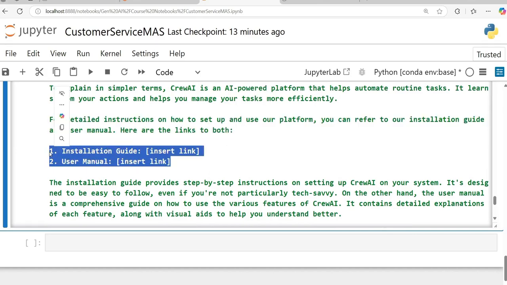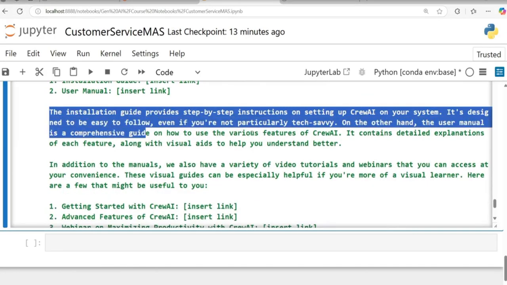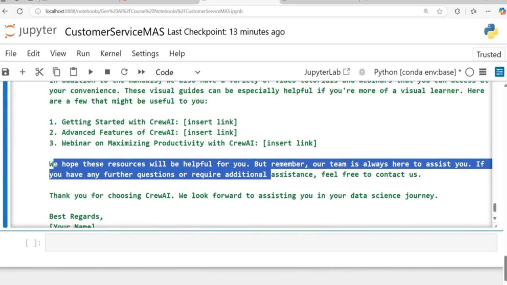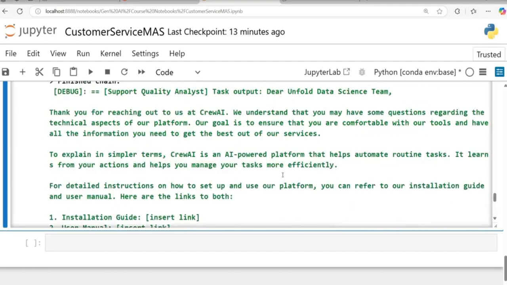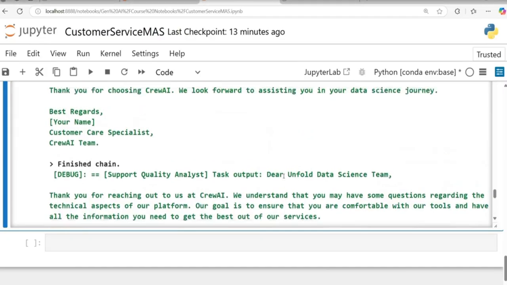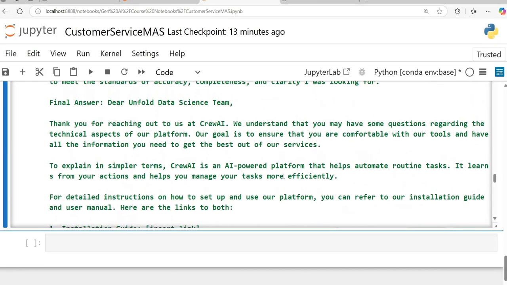It is not a very sophisticated kind of scraping. The installation guide provides step-by-step Crew AI and then getting started with Crew AI. We hope these resources will be helpful. So it is giving me all the information that I have asked. Okay. So this is how these two agents, right? These two agents are working together and giving me the response.